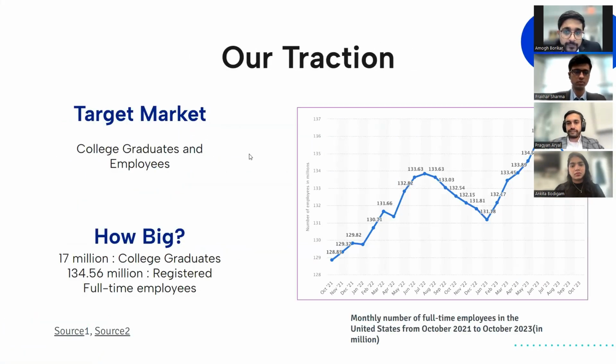Next we will go to the market and Prakhar will take over.